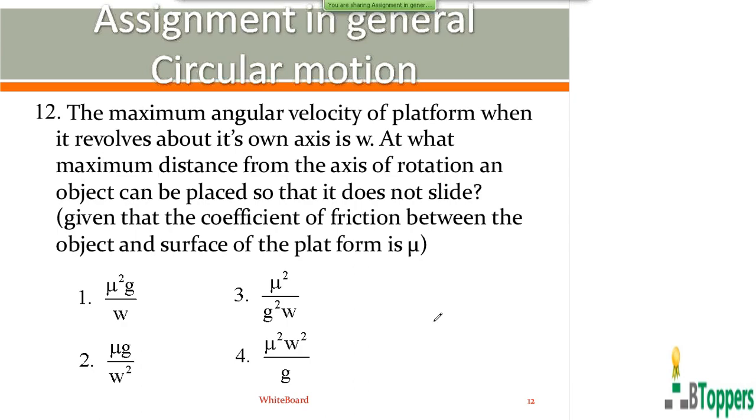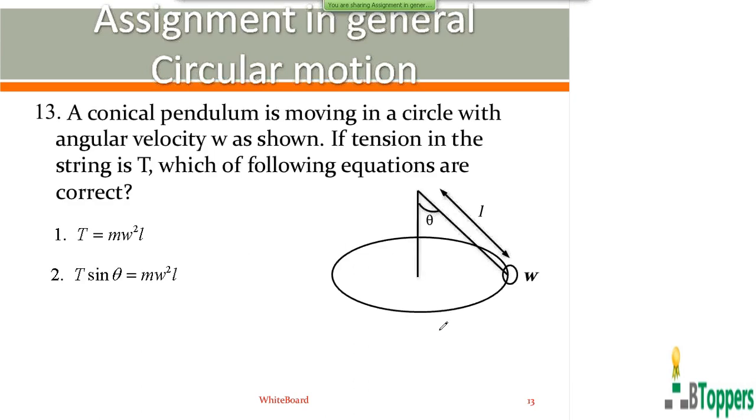Then see the next question here, question number 13. A conical pendulum is moving in a circle with an angular velocity omega. As I discussed about the theory of the conical pendulum earlier, the weight mg of the bob of the pendulum acts vertically downwards. The tension force by the string on the bob acts along the string and away from the bob.